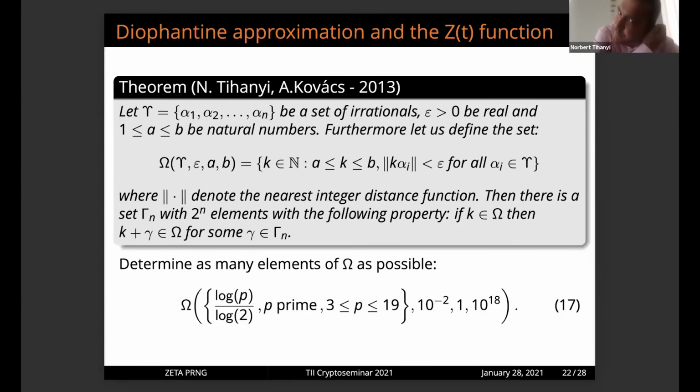We also use the same for this FT function to solve some simultaneous Diophantine approximation problem. And it has turned out that if somebody can predict some special values of the zeta function, then it's really easy to predict where the zeta function is large. And the whole research started because we wanted to find large zeta values.